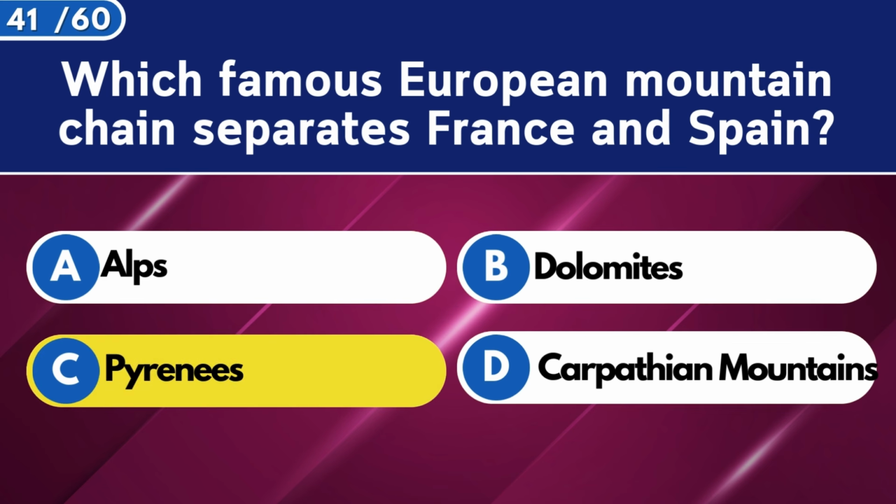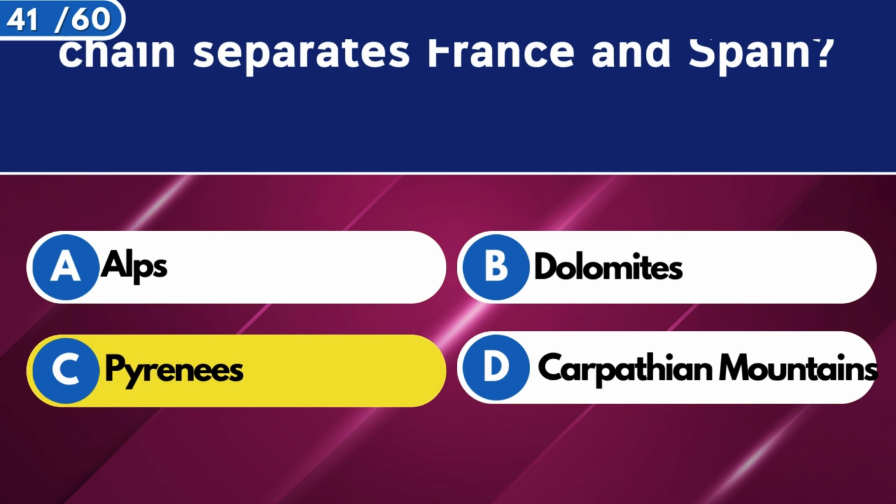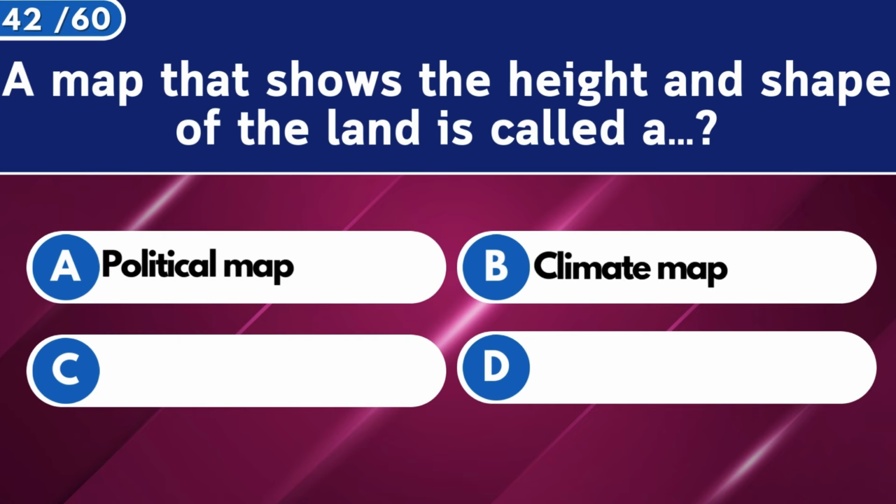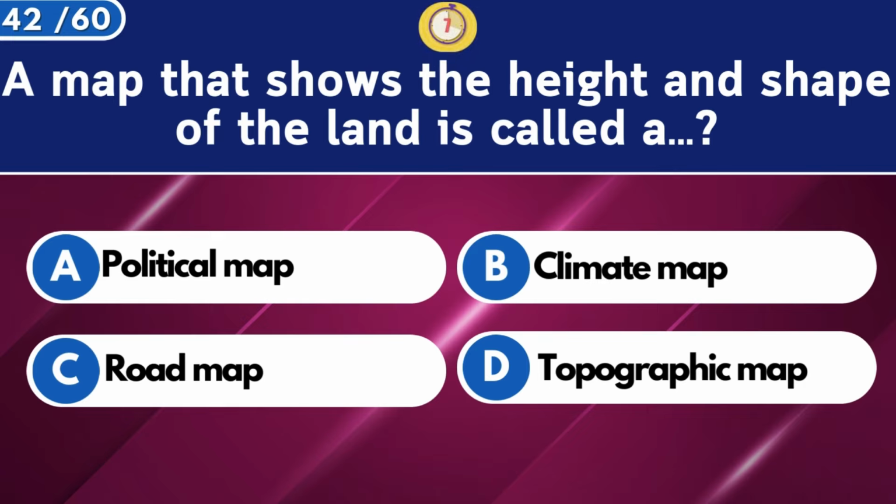Pyrenees. A map that shows the height and shape of the land is called a topographic map.